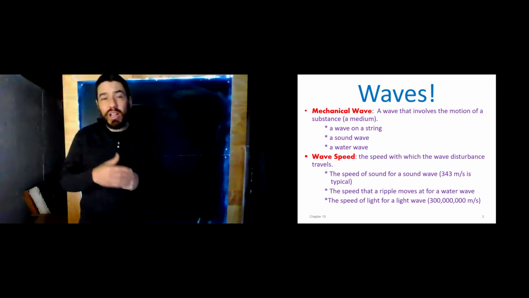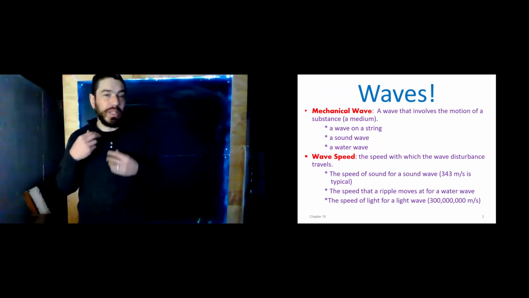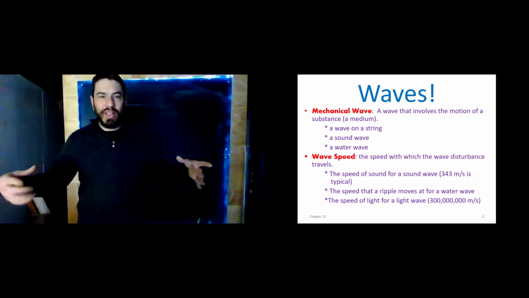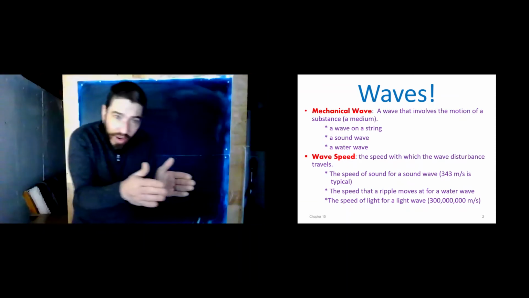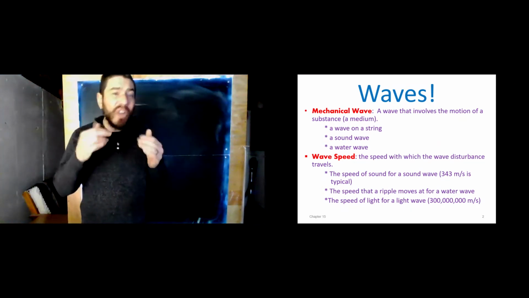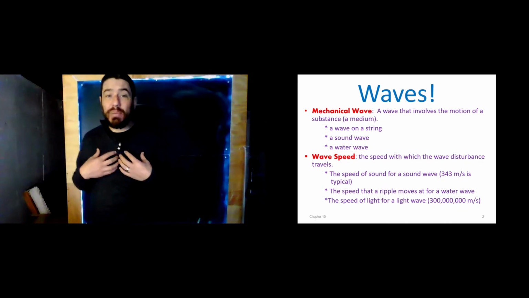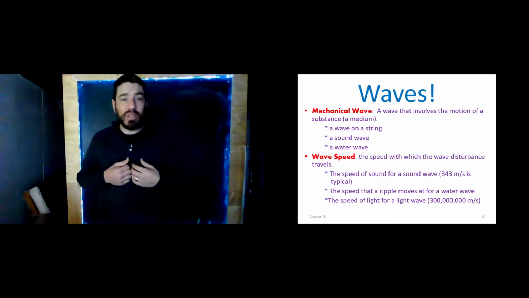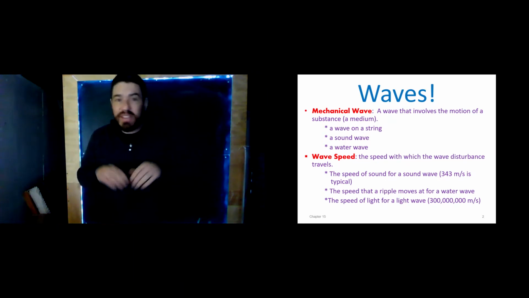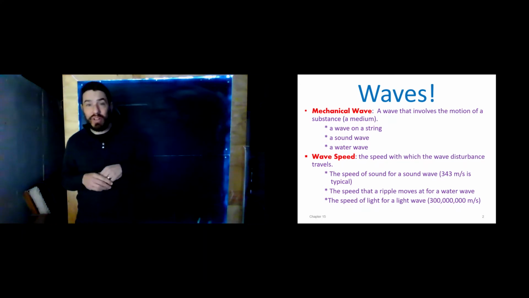For right now, let's talk about the wave speed. The wave speed is the speed at which the wave disturbance travels. So you toss that pebble into the pond, you see those ripples traveling out. If you were to time how far each of those ripples went, in how long, then you could calculate the wave speed. It's how fast one of those ripples is moving. For a sound wave, a typical speed is 343 meters per second. That's something like 1,100 feet per second, something like 750 miles per hour. That's a typical speed for a sound wave.